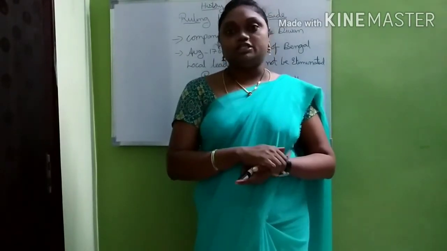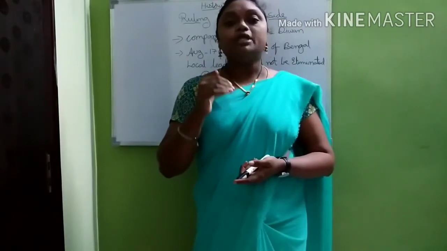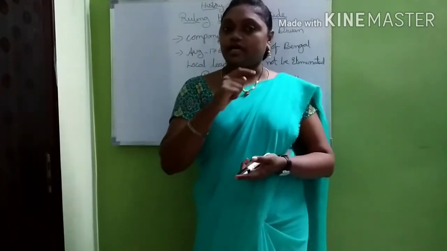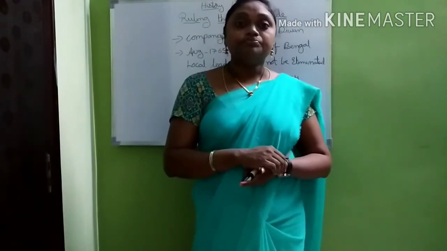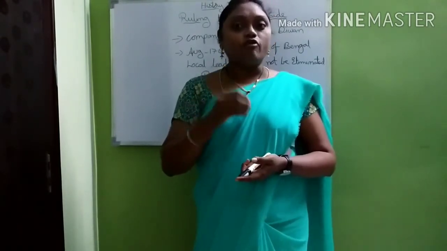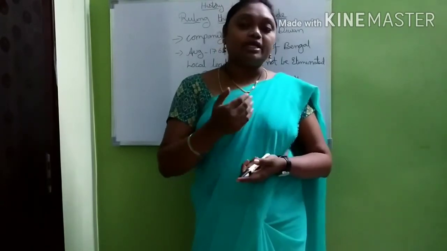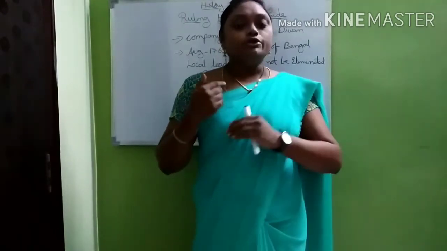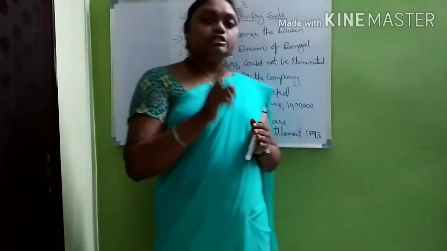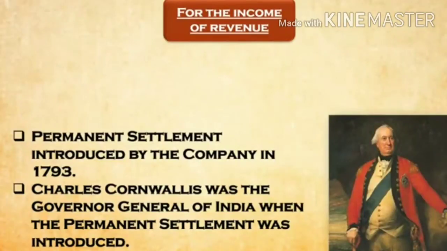How was it changed? Finally, to improve the agriculture in the country, they started thinking about how to improve it. If we don't improve the agriculture, the Britishers thought, their income won't grow, so they have to improve the facilities for agriculture. So a new system was introduced. That new system is called the Permanent Settlement Act.